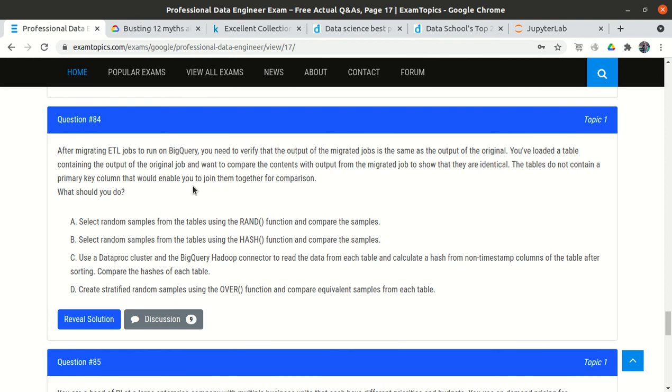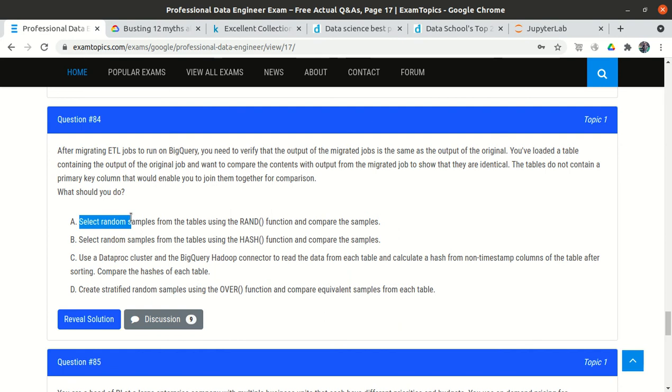Now we need to compare both tables, and we need to compare all the data. The first thing is that they should be identical, right? And there is no primary key column, so we cannot use a join from one table to another to check whether the data is equal or not. We cannot use the join. So what should you do?